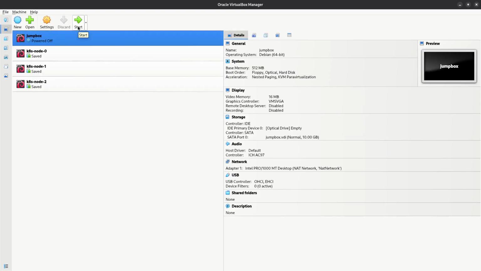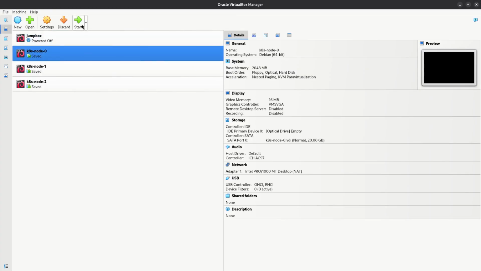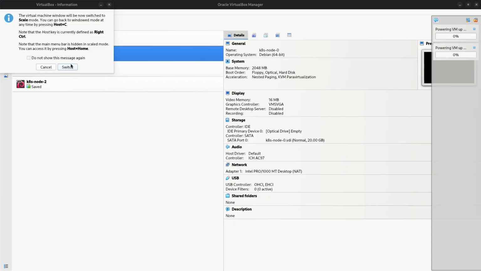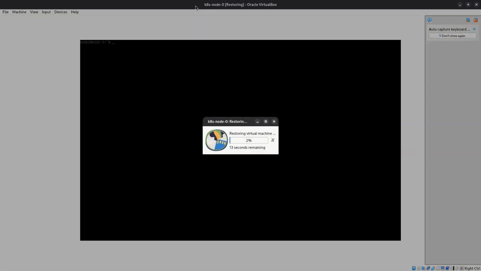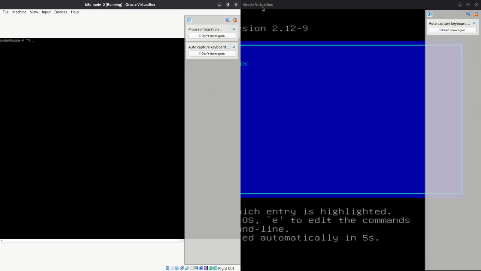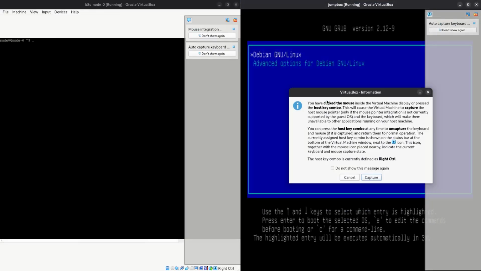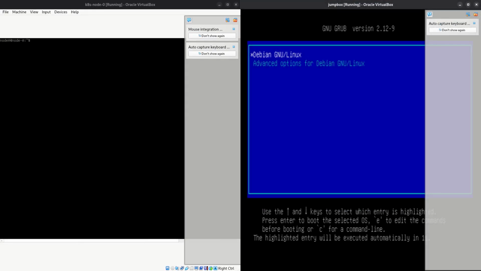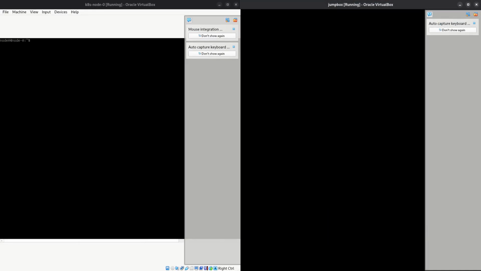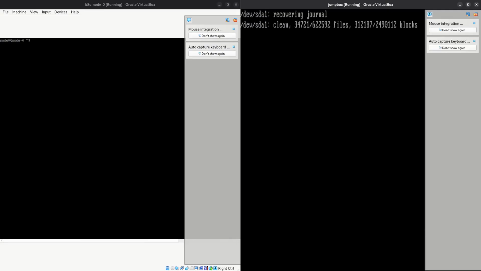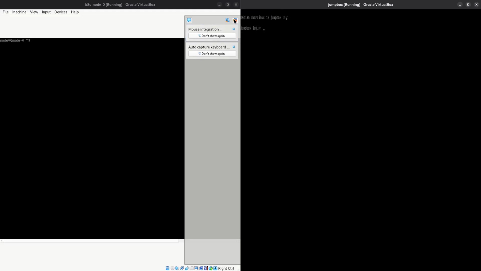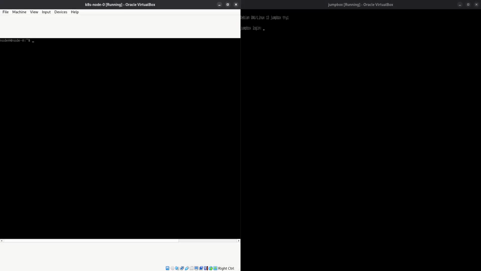Let's start our jump box and node 0 side by side. You don't have to start them side by side.